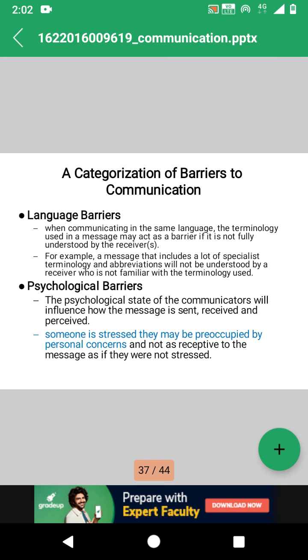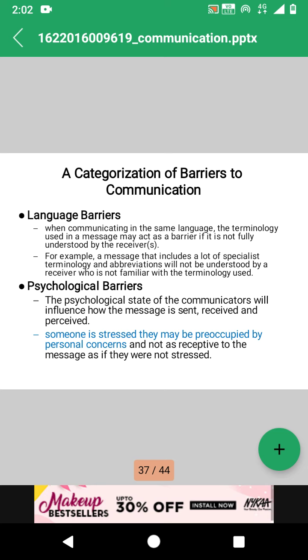If the receiver is in a normal state, he receives the message as it is. If he is in a stressful situation, he will not receive the message as intended. So psychological factors also play a very important role. Sometimes anger also affects communication.